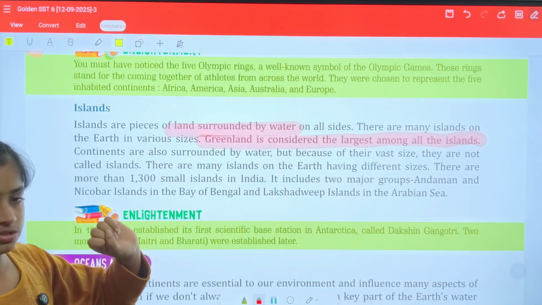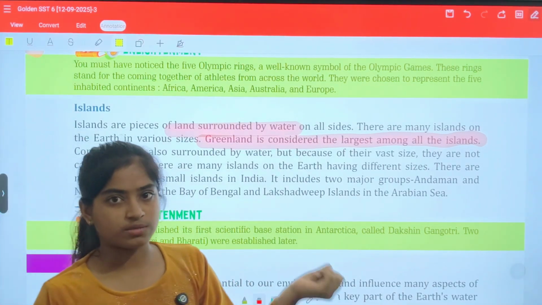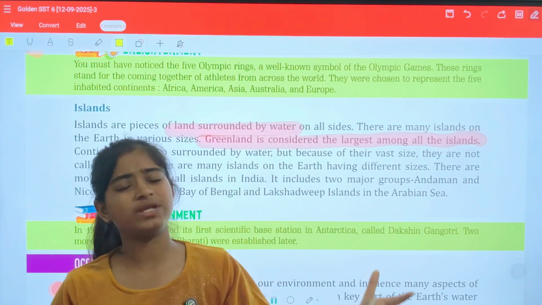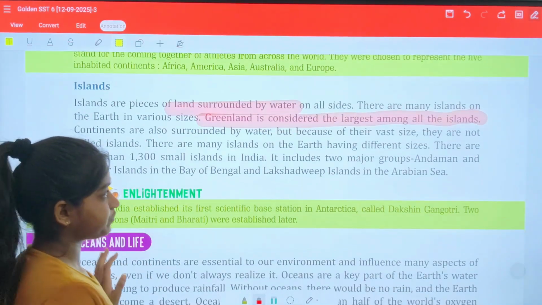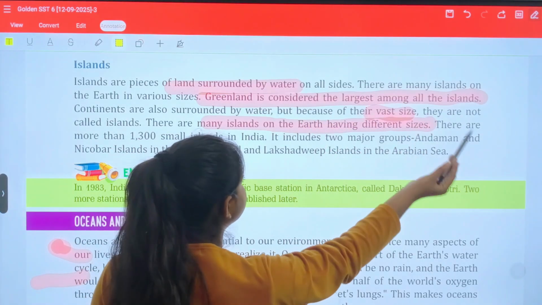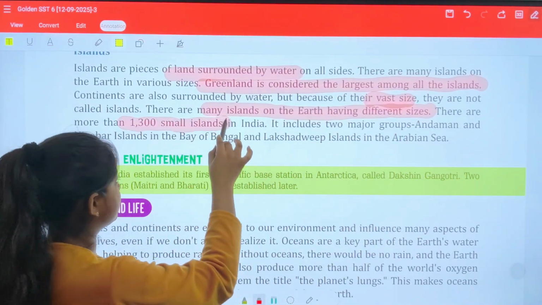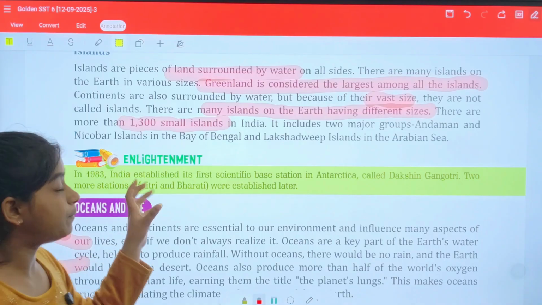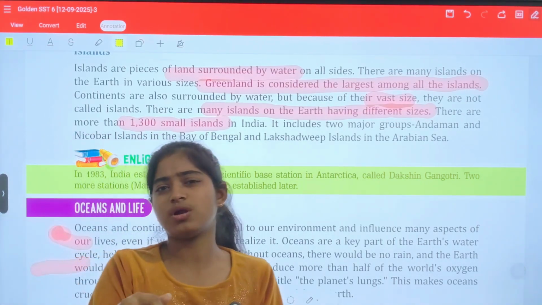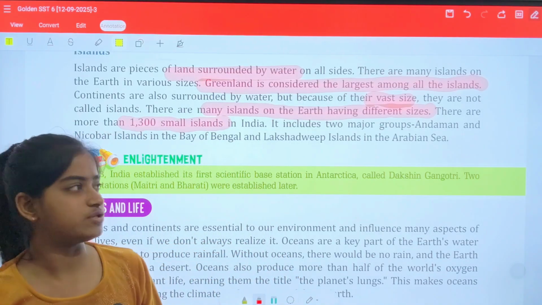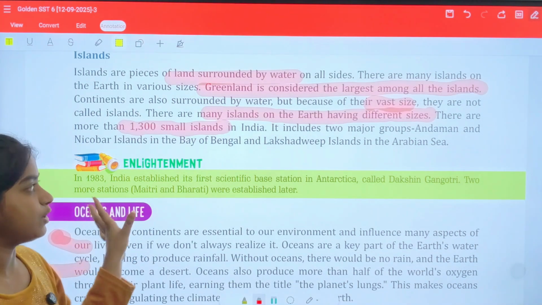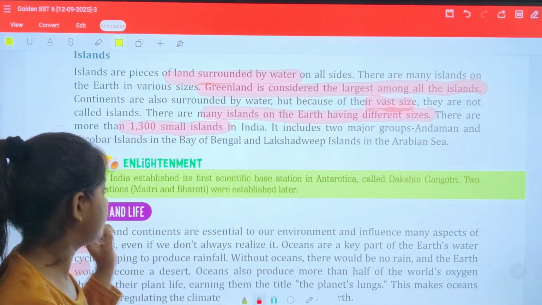Continents are also surrounded by water, but why did we not classify them as islands? Because the size of continents is very large as compared to islands. Because of their vast size they are not classified as islands. There are many islands on the earth having different sizes. There are more than 1300 small islands in India. It includes 2 major groups: Andaman and Nicobar Islands in the Bay of Bengal, and Lakshadweep Islands in the Arabian Sea.